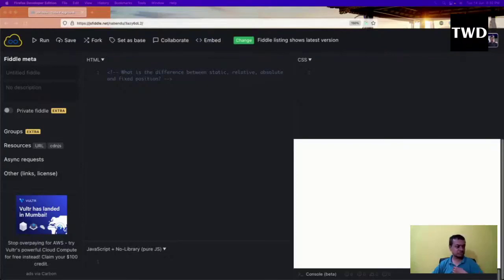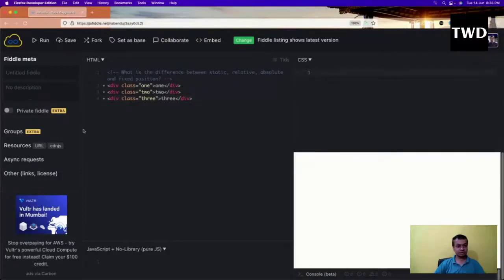Let us see this through an example. I'll have a div of class equal to 1, a div of class equal to 2, and a div of class equal to 3.